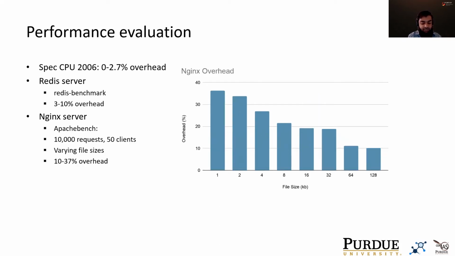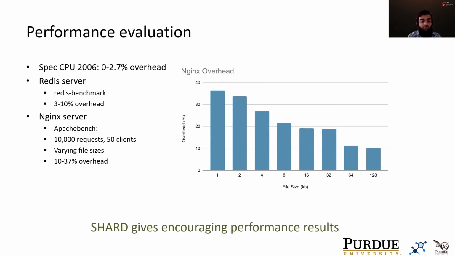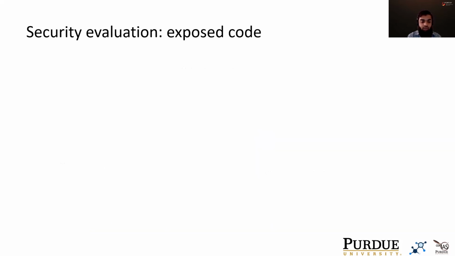Finally, we tested NGINX server using the Apache benchmark with 50 concurrent clients. Each of these clients requests a varying number of file size. We observed that on small file sizes, the overhead of SHARD is comparatively high. But this overhead amortizes as we go towards more realistic file sizes. SHARD gives encouraging performance results because of its efficient kernel view switching and its use of context-aware hardening instead of full kernel hardening.